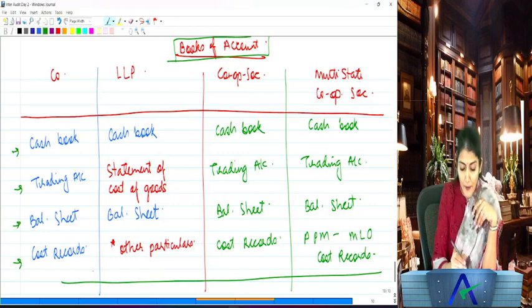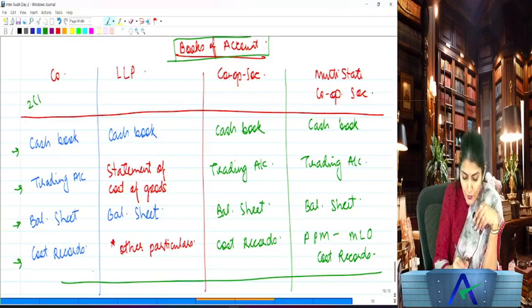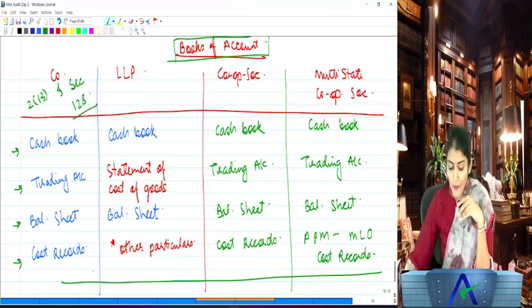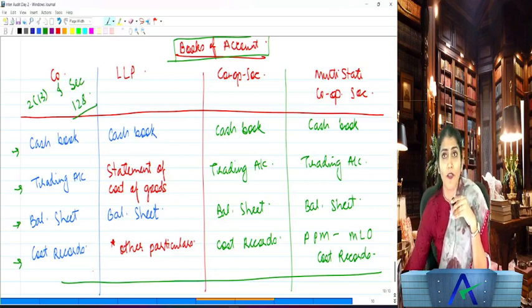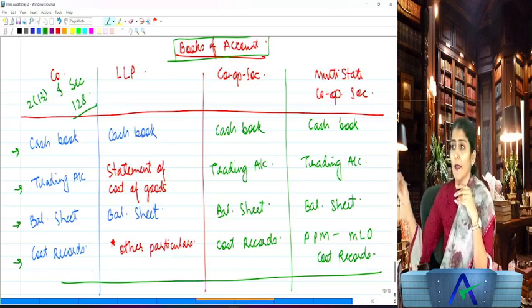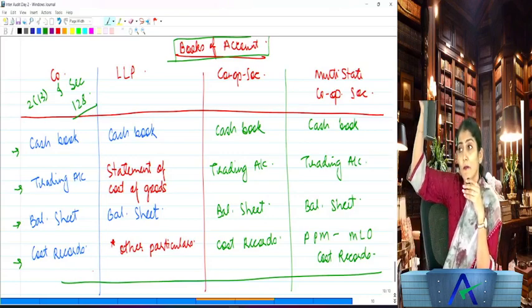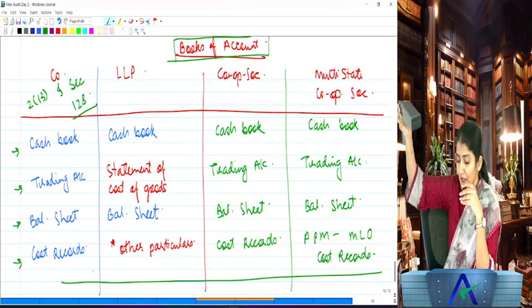Right, which section in company law is it given in? Section 2, subsection 13, and as such we have section 128 of the Companies Act, which is regarding the books of account. Okay, so now do you know what is meant by books of account? Cash book, trading account, balance sheet, and the cost records.